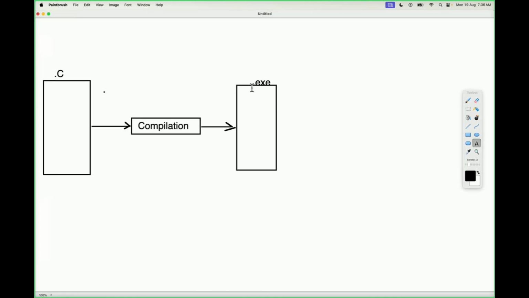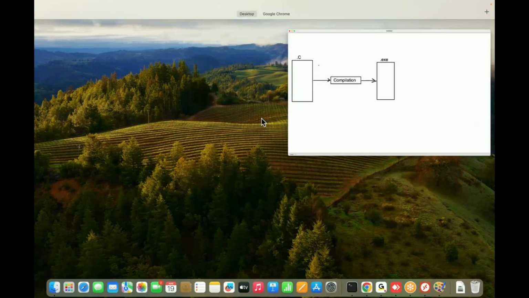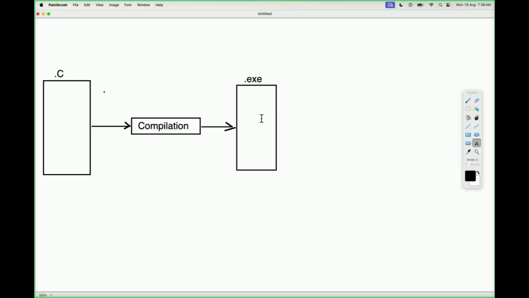There's a confusion in the case of C programming language. After the compilation, what we are getting is .exe file, .obj file, .ai file. It's a problem actually. This is a confusion in the case of C and C++. But in Java, no confusion. Before compilation, .java file. After compilation, .class. That's it. No other files are going to be generated in the case of Java. .java, .class. That's it. Right, sir.